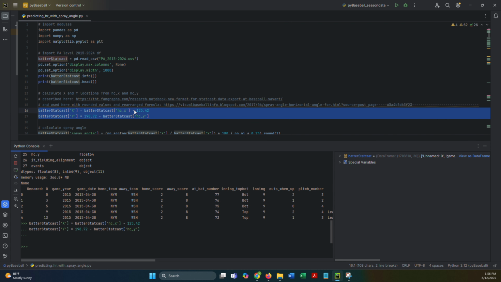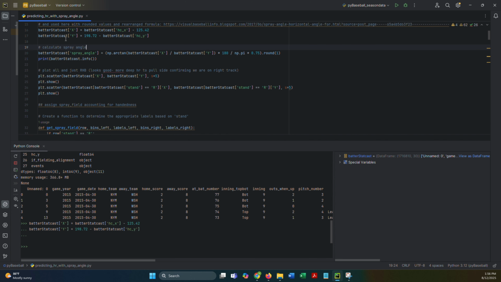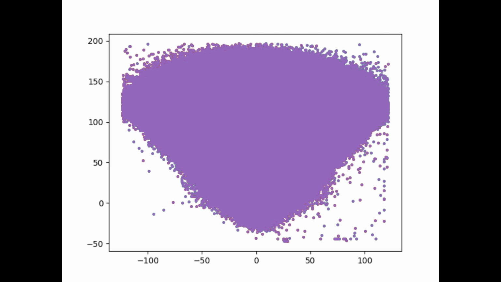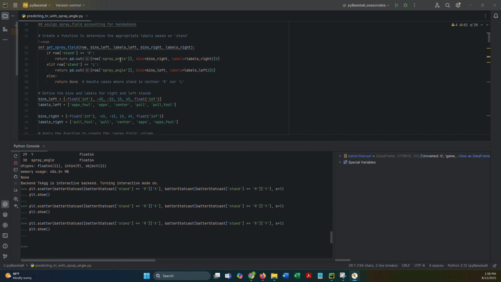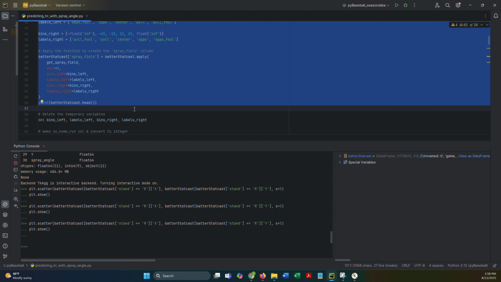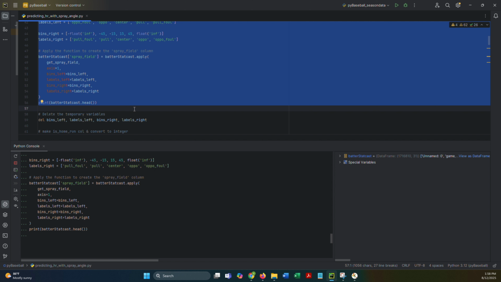The next thing we need to do is calculate spray angle. First, we need to convert the hc_x and hc_y columns to horizontal and vertical locations. I found this conversion in a FanGraphs article I'll link below, and then we can use these landing locations to calculate spray angle and plot them for inspection. The next major step is to categorize the spray angle of every batted ball into pull side, opposite field, or center. And this handles left and right-handed batters differently to account for handedness.